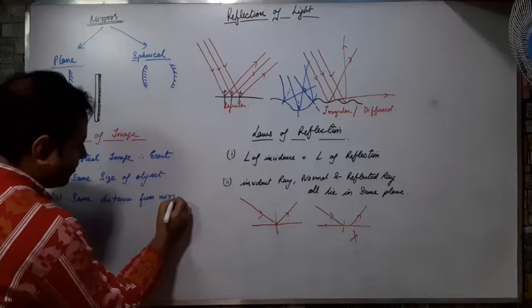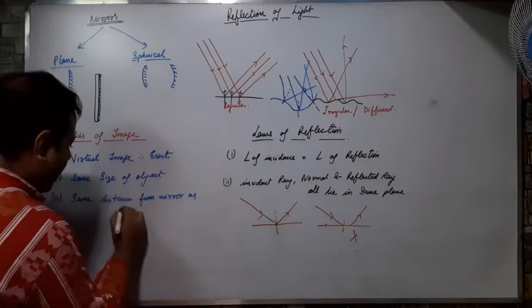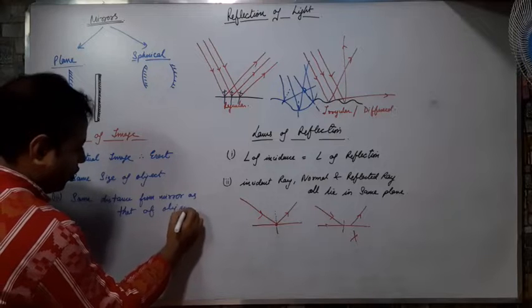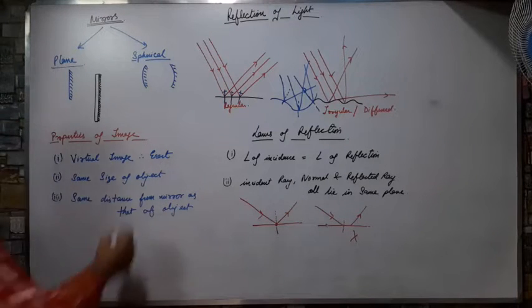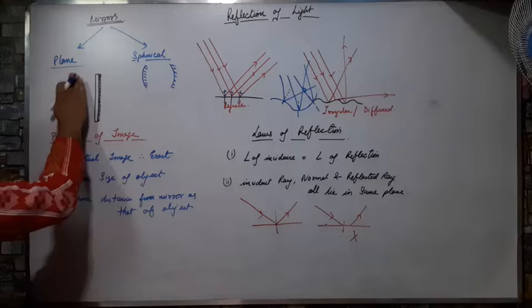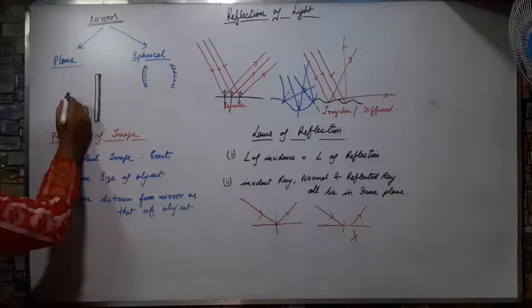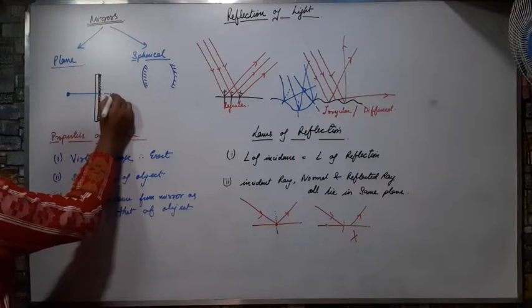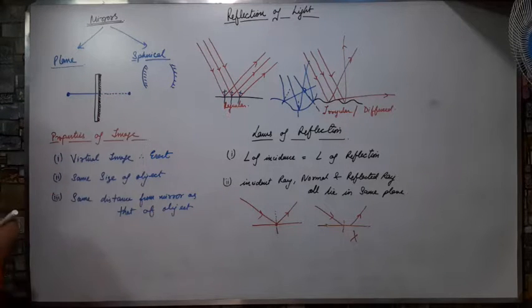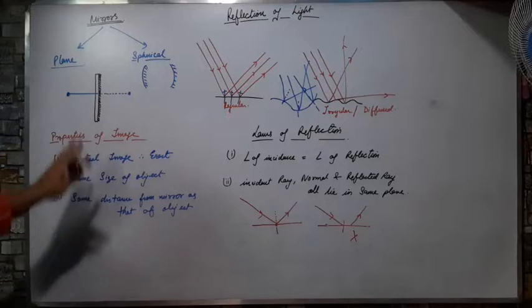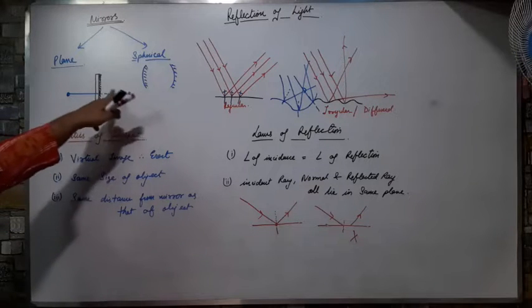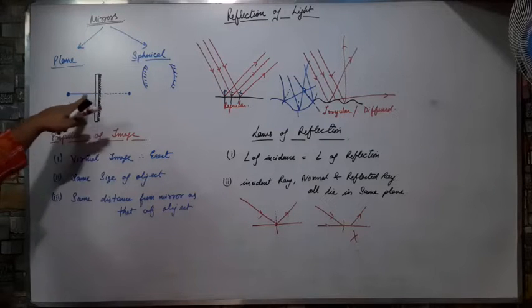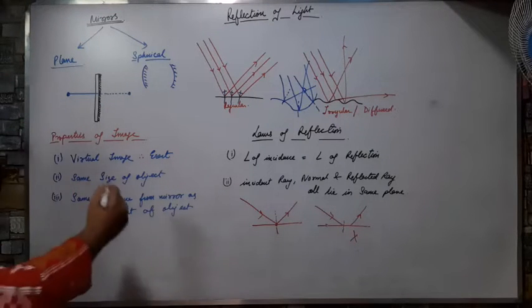from mirror as that of object. Now what does this mean? If this is a plane mirror and you are placing an object here, the distance between the object and the plane mirror will be equal to the distance between the image and the plane mirror. The distance between the image and the plane mirror will be equal to the distance between the object and the plane mirror.